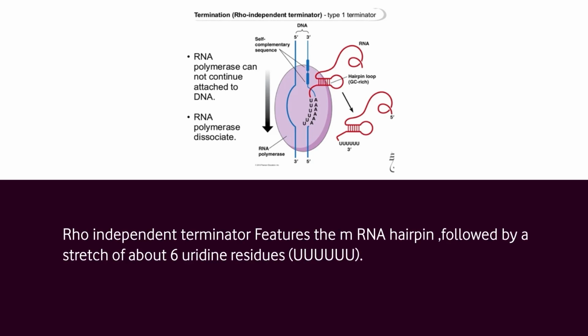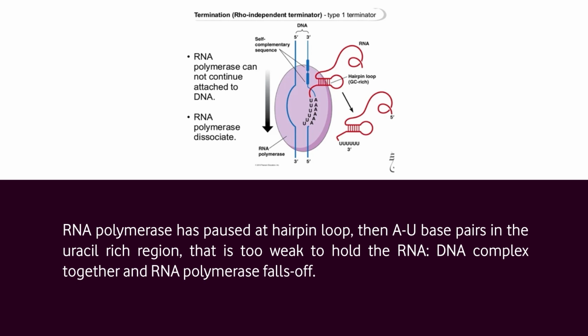Rho-independent terminator features the messenger RNA hairpin followed by a stretch of about 6 uridine residues. RNA polymerase has paused at the hairpin loop, then the adenine-uracil base pairs in the uracil-rich region are too weak to hold the RNA-DNA complex together, and RNA polymerase falls off.